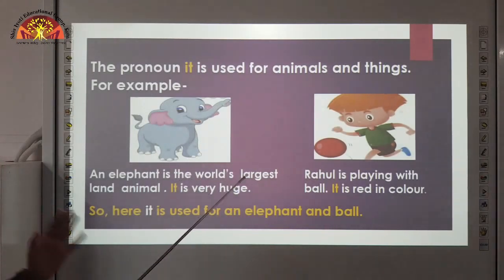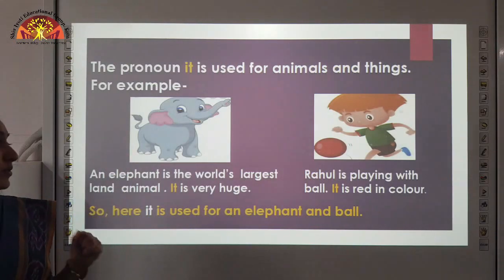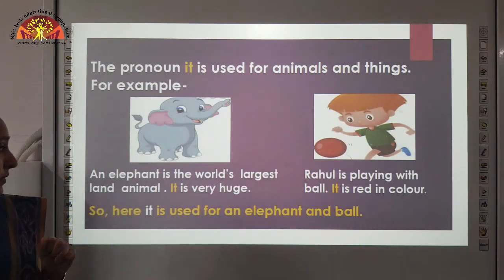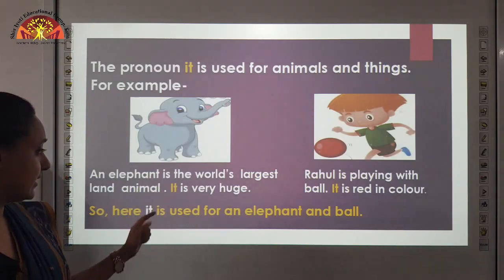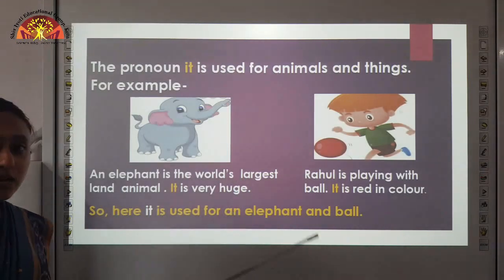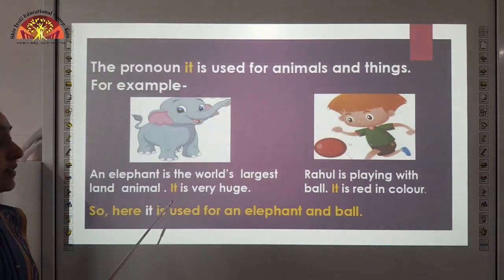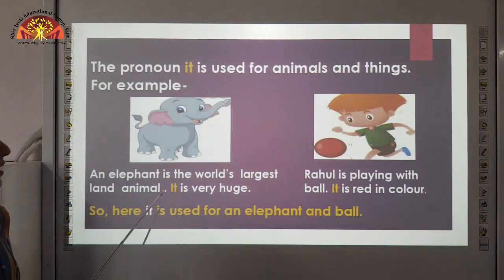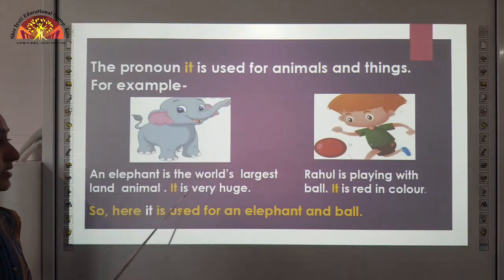So, what you learn, that elephant is the world's largest animal. In the next sentence, we are replacing an elephant with the pronoun it. An elephant is the world's largest land animal. It is very huge. So, instead of repeating nouns again and again, we replace them with pronouns. Here it is used in place of an elephant.